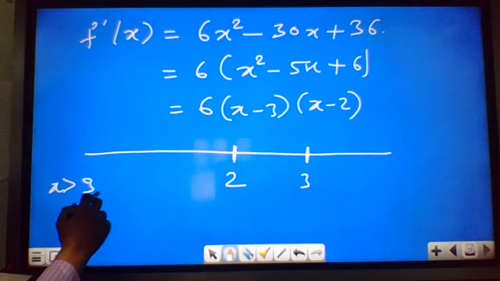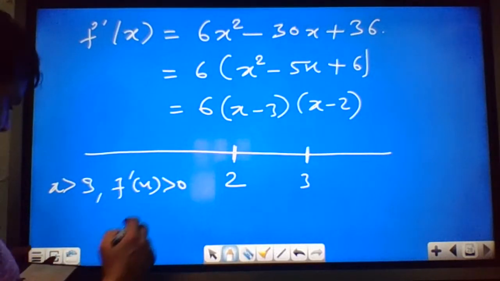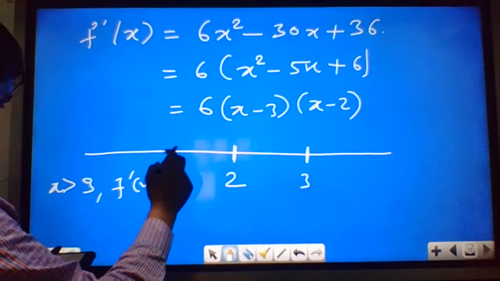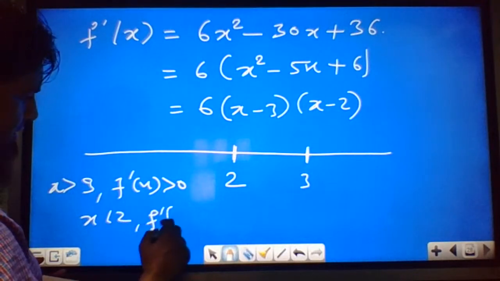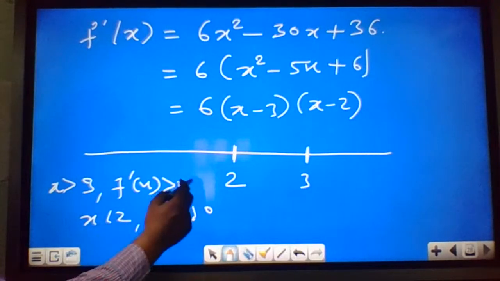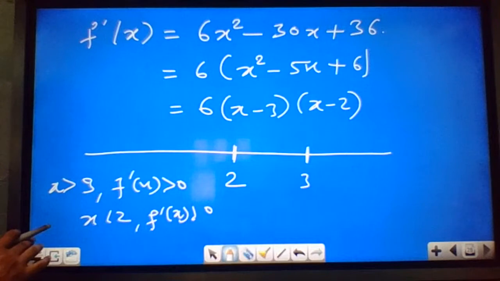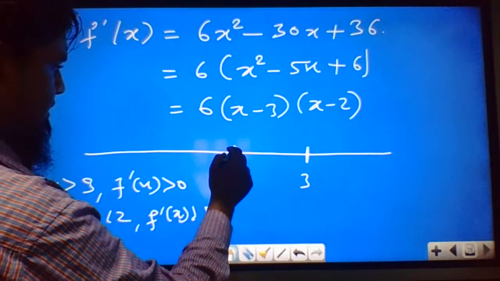If you take x less than 2, then f'(x) is greater than 0. So in these intervals, (minus infinity, 2) and (3, infinity),